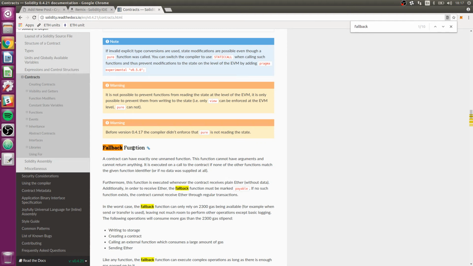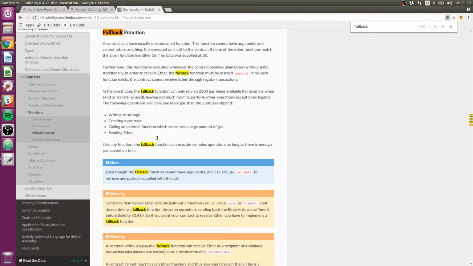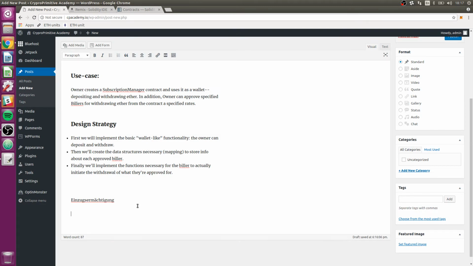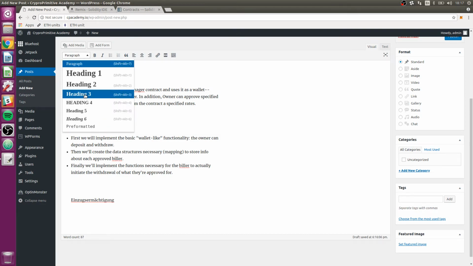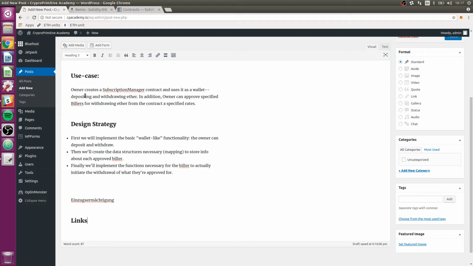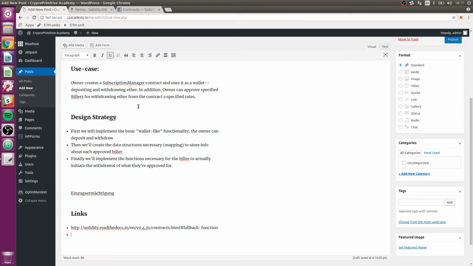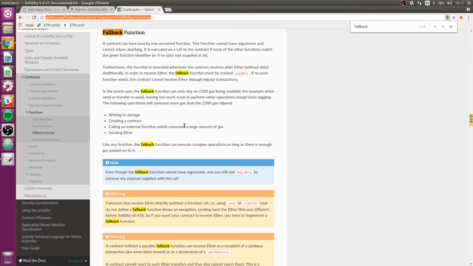I'll get the link for this section and I'll put that in the post here. Let me start a links header. Okay, and that's what we're going to use for the deposit.